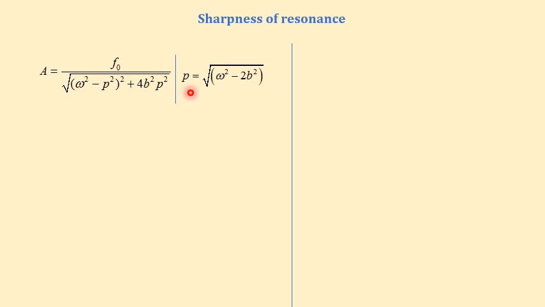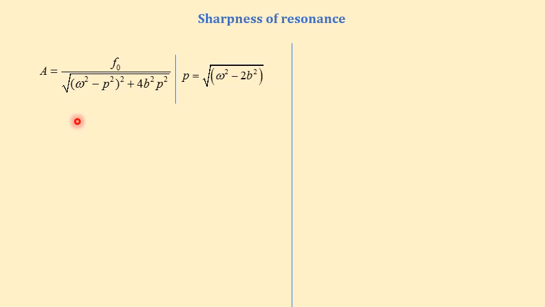Here the value of p is the square root of omega square minus 2b square. So when we substitute this value, we will get the expression for A max, because at resonance the amplitude of oscillation is maximum.